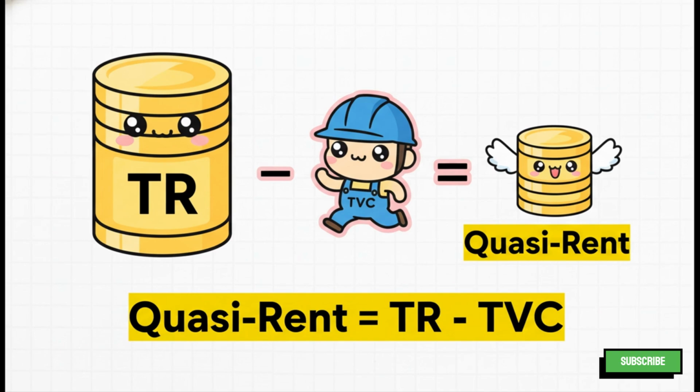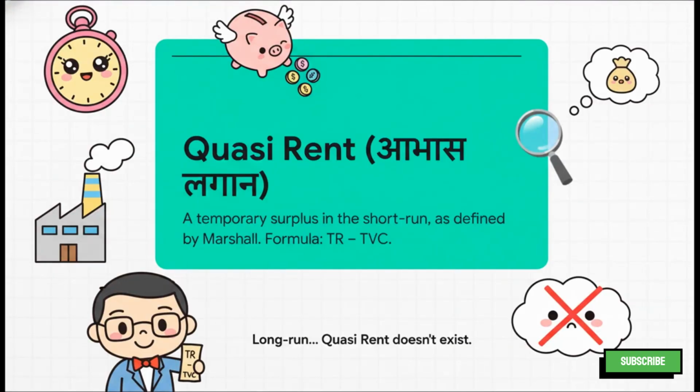This is a really important formula to keep in mind. So let's break this down a bit. The concept of quasi-rent, or Abhaslagan, was developed by none other than Alfred Marshall, and it's strictly a short-term phenomenon. See, in the short run, once a firm covers its variable costs, any surplus revenue that's left over is called quasi-rent. But in the long run, all costs become variable, so quasi-rent just disappears. And that's exactly why the formula is total revenue minus total variable cost, or TR minus TVC.